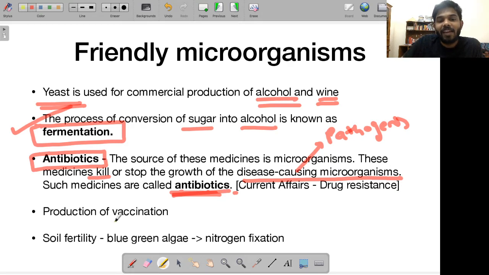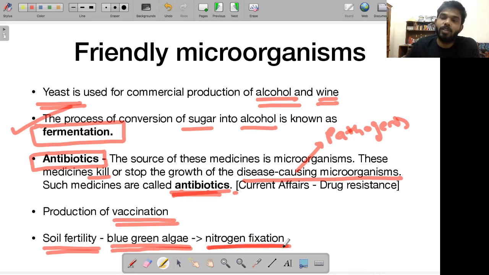Then for the production of vaccinations, again you are using microorganisms. Then for enhancing soil fertility also, we use microorganisms. For example, you might have heard about blue green algae. This blue green algae is responsible for nitrogen fixation in the soil. As you know, plants require nitrogen, one of the important nutrients for their growth. Nitrogen is present in the atmosphere, but plants are not capable of directly taking nitrogen from the atmosphere and using it. That is the reason nitrogen fixation has to take place, where blue green algae make nitrogen available in a form that can be consumed by the plants.